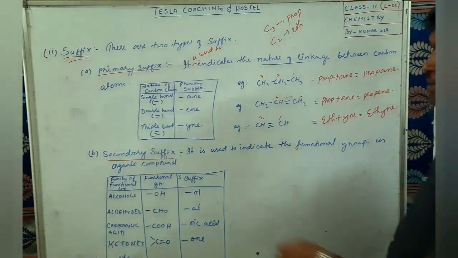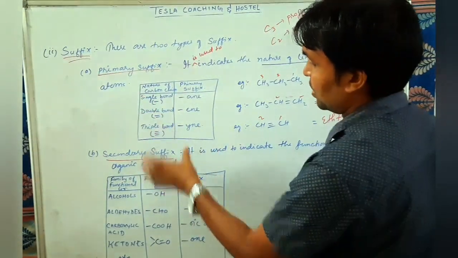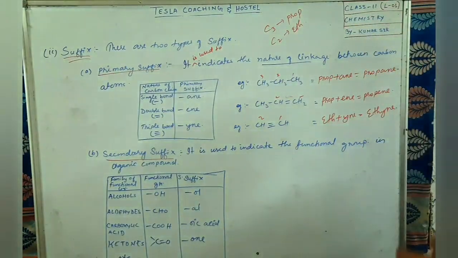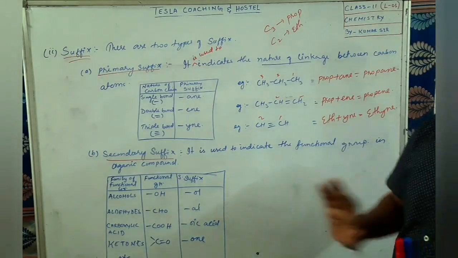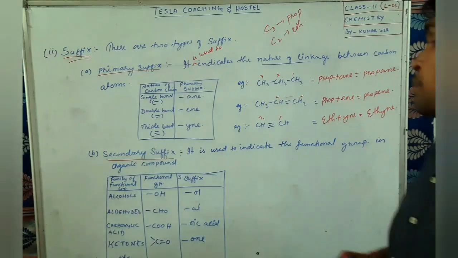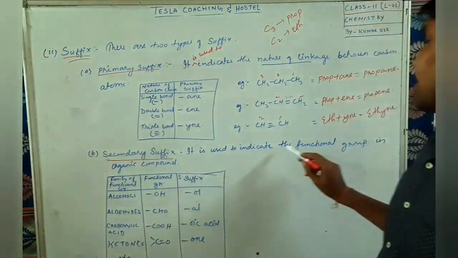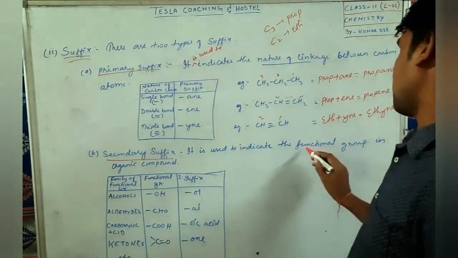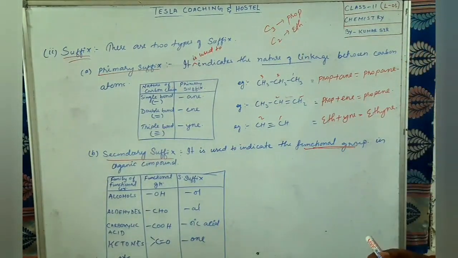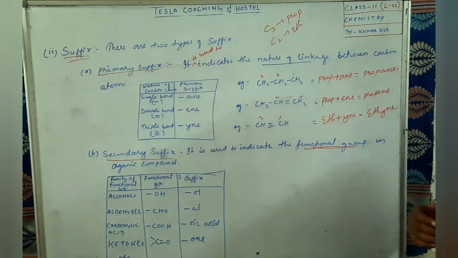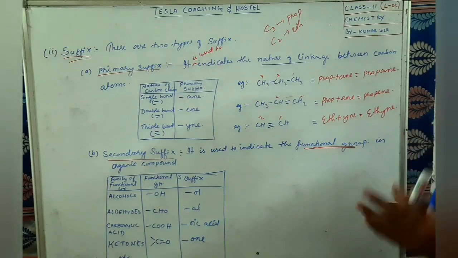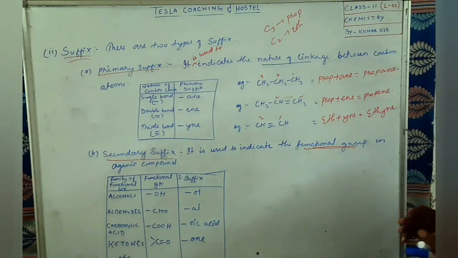Now coming to the secondary suffix. The second type of suffix is secondary suffix. Here I have taken only a few examples. As we proceed in the chapters, we will be discussing more and more on it. For time being, I have considered only 4 functional groups. It is used to indicate the functional group in the organic compound. Now dear students, what is a functional group? This we will discuss in detail when we go into the chapter. For time being, just remember that a functional group is something which will change the properties of an organic compound if it is present.